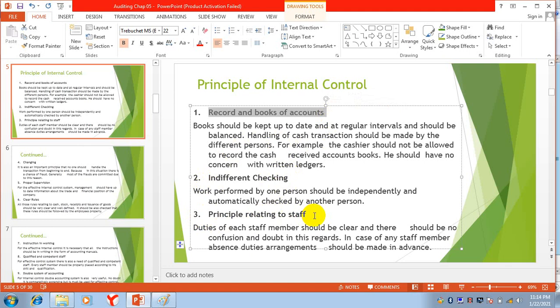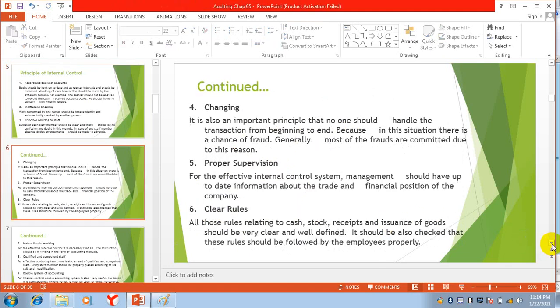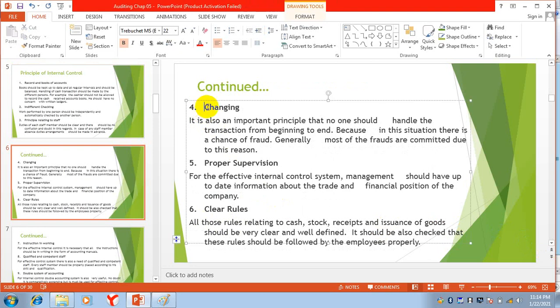Principles relating to staff: each and every staff member knows his duty. There will also be changing of duties, so that one person is not responsible for each and everything. Inside the organization, there must be a change. For example, after 5 months, we will change the cashier and give him some other responsibility. In this way, the chance of fraud will be minimal.